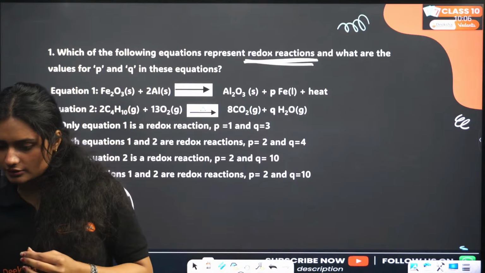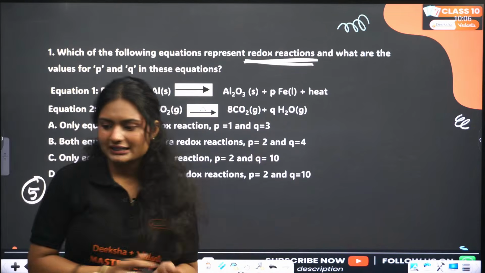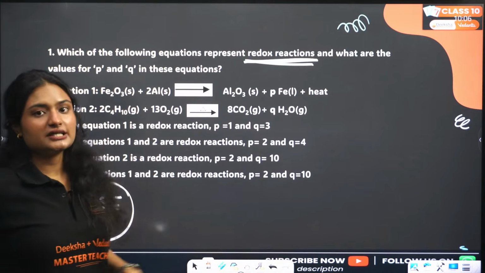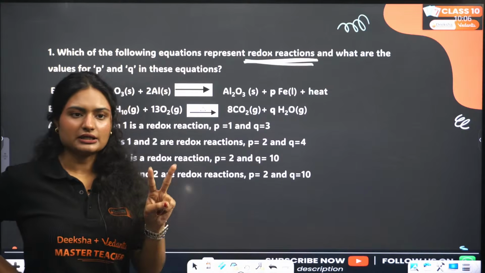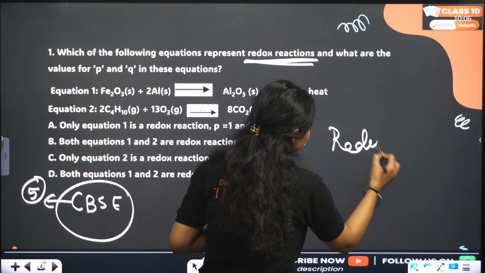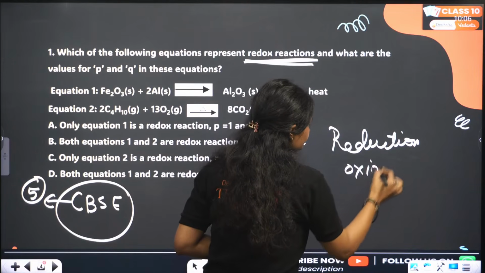Okay, let's start. Which of the following equations represent a redox reaction? Again, where reduction and oxidation are happening, right? We are looking for reduction and oxidation.